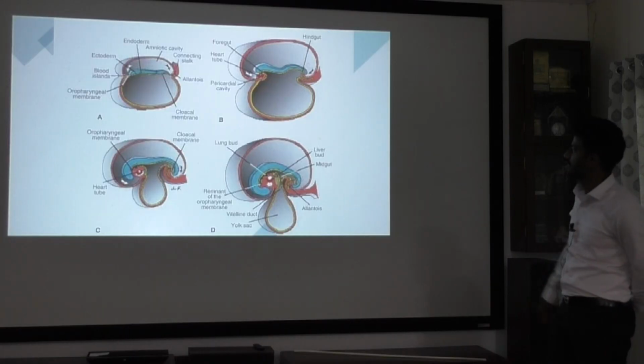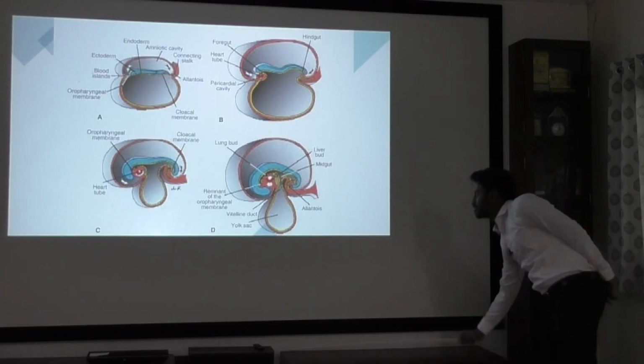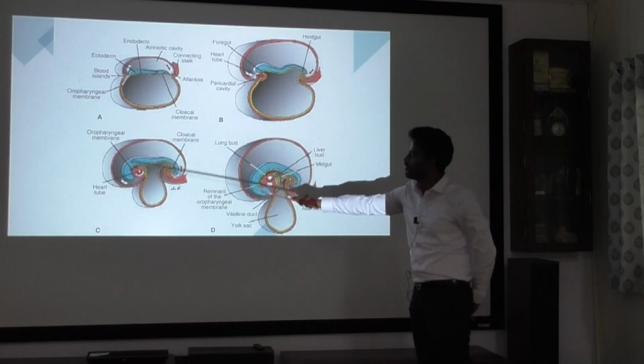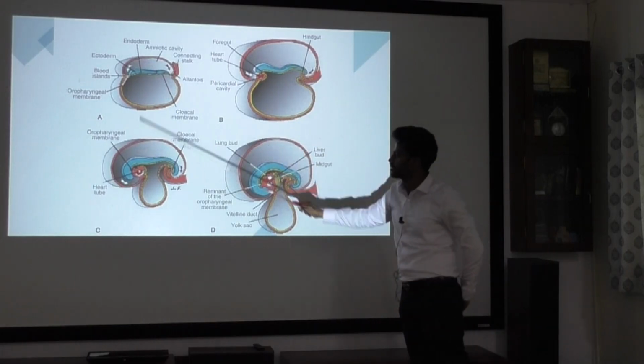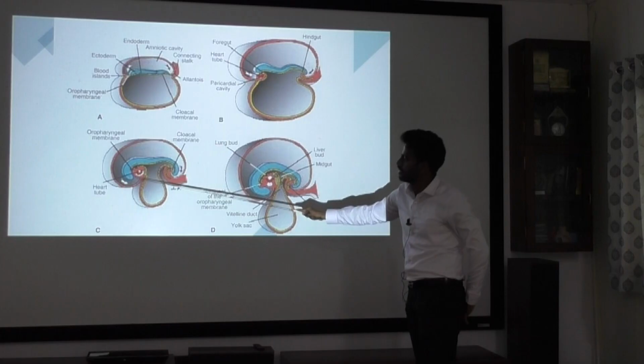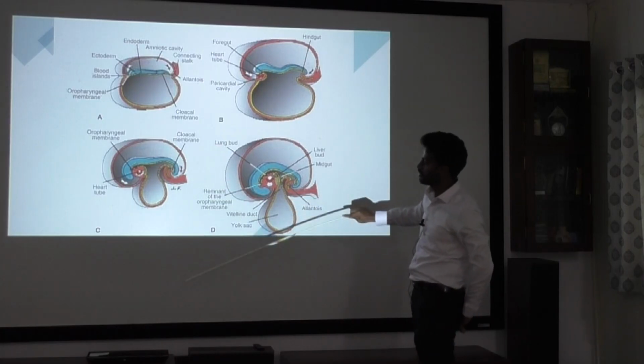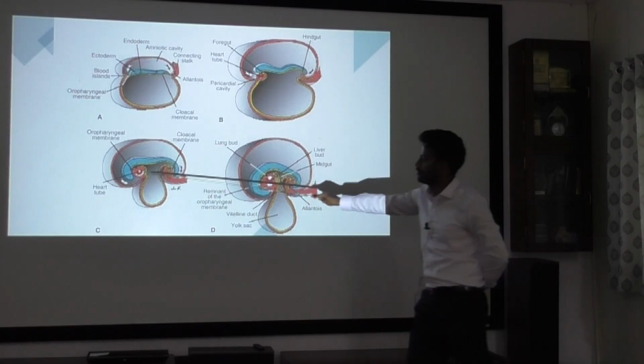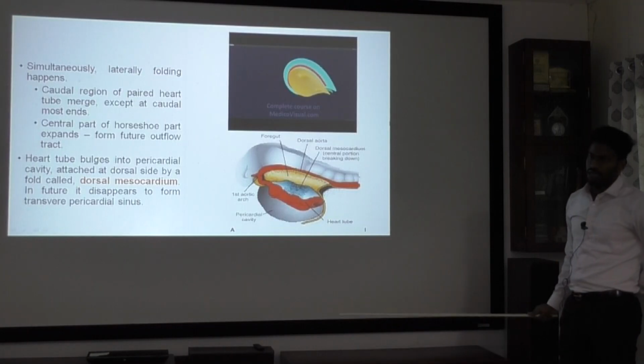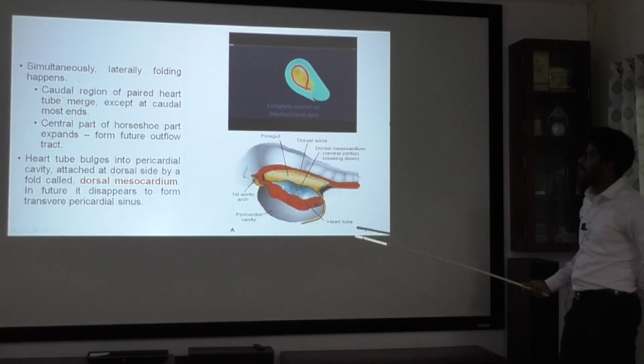So this is another representation. Here your cephalic folding happens and the heart will migrate from the anterior most structure to the thoracic region. Simultaneously your pericardium also will become your ventral side. Pericardium will become ventral side. So along with ventral folding, cephalocaudal, we will have lateral folding.